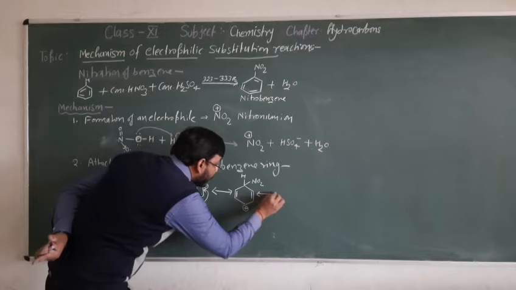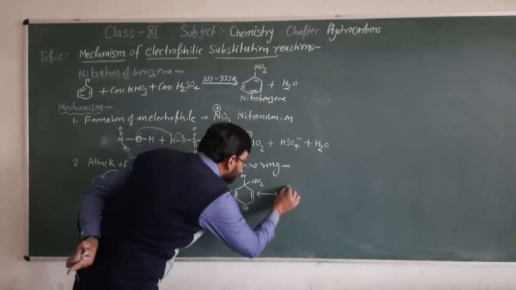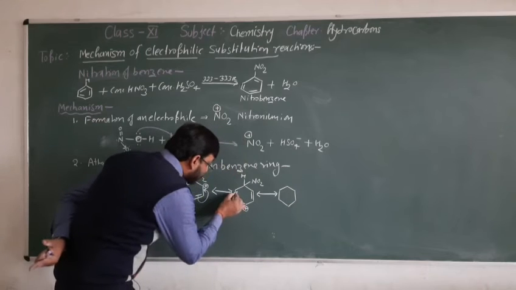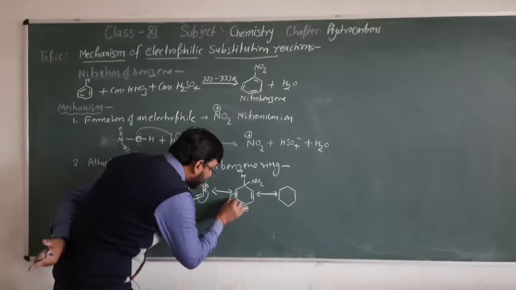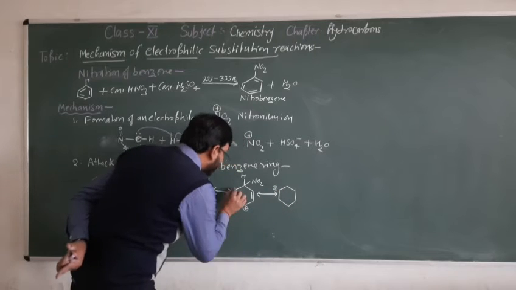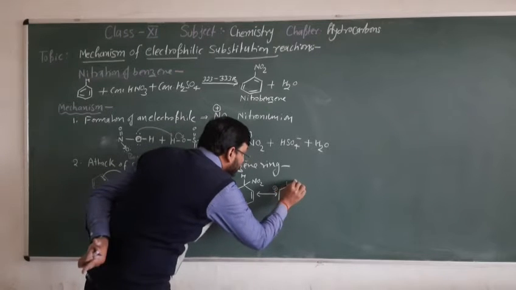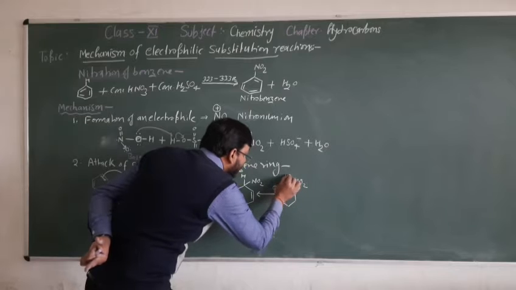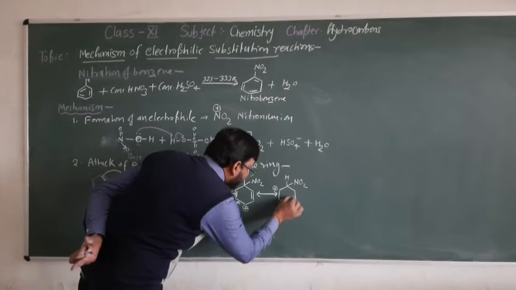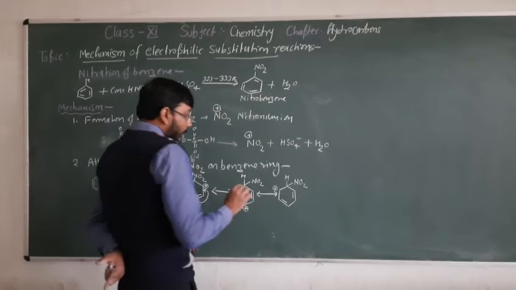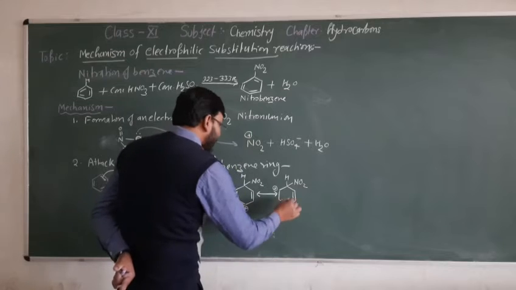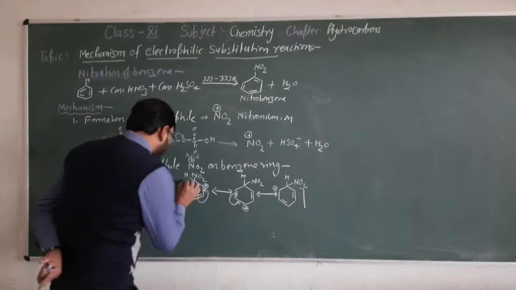The next conjugating structure we can write in such a way. Now this bond will migrate between these carbon atoms and the positive charge will appear at this carbon atom, again with NO2 and H, and we show the bond in such a way. Now there are no other resonating structures possible.